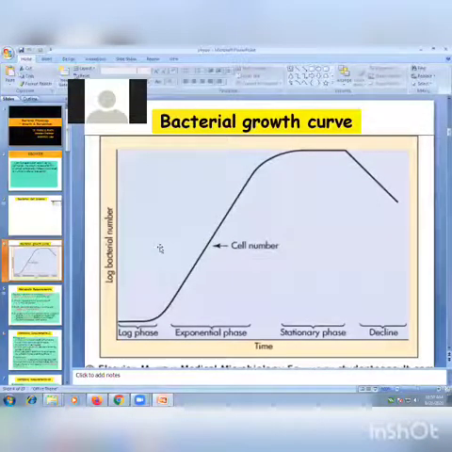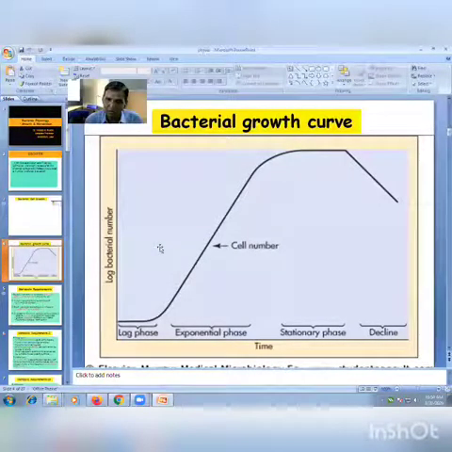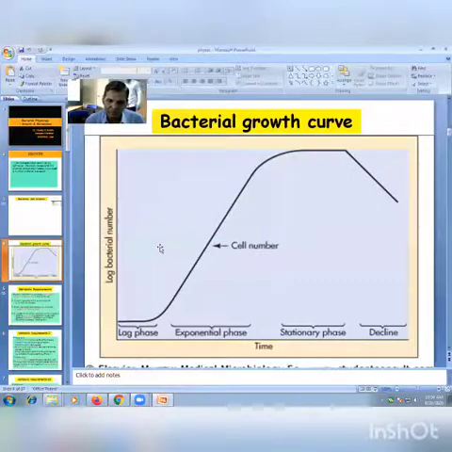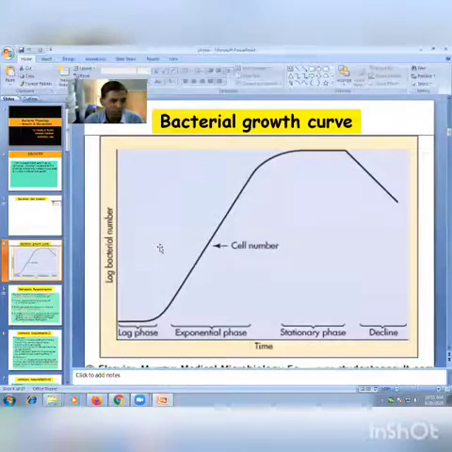So this is about the bacterial growth curve: log phase, exponential phase, stationary phase, and decline phase. Very important, always a short note on this.